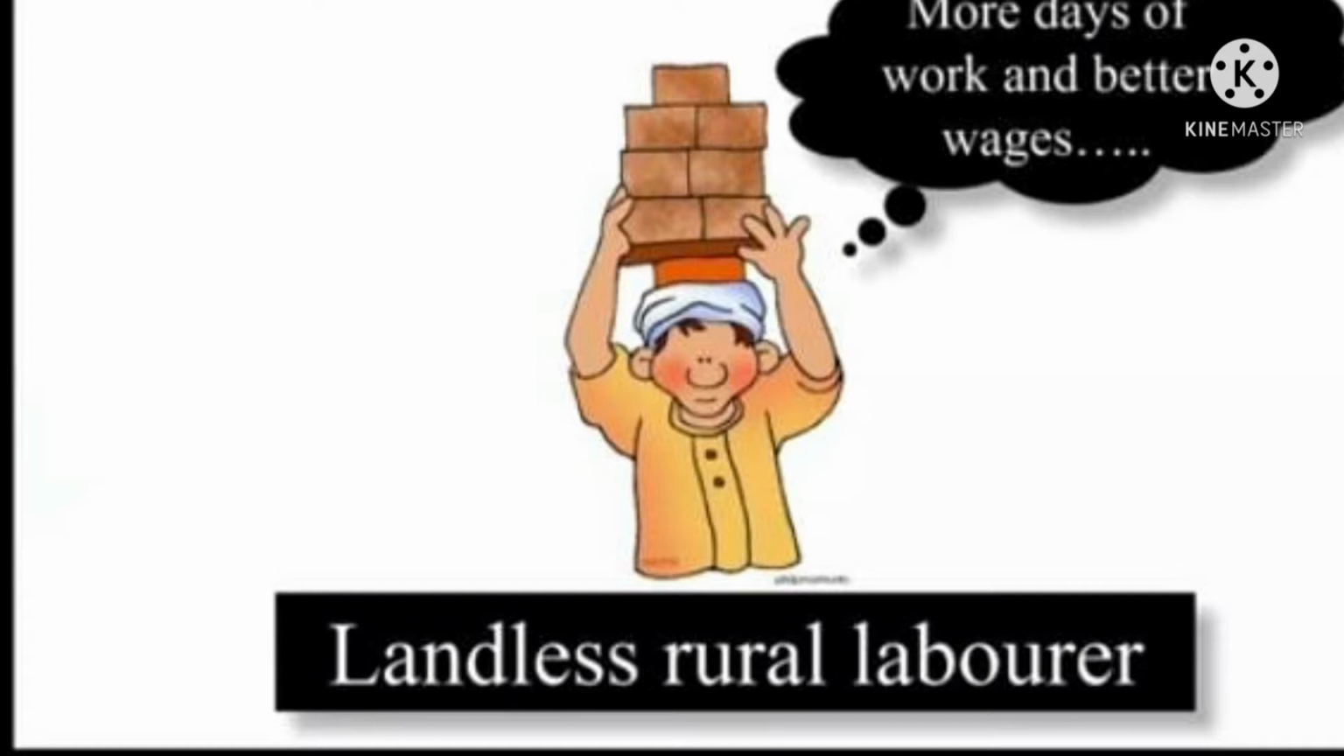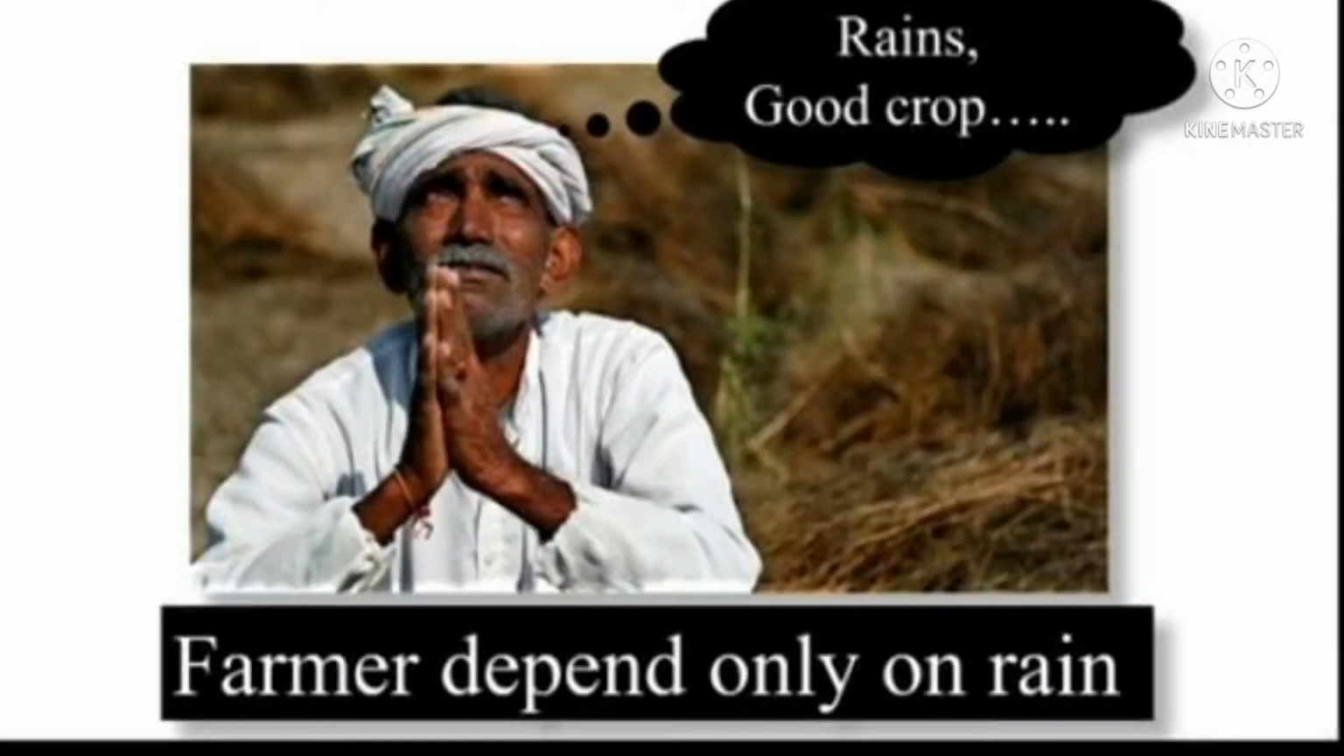This is the development of a landless rural laborer. Here is another farmer. This farmer depends only on rain. He wants the rains to come on time and get good crops, so that the crops grow well and give good profits, and his family can live happily, and he can give his children a better education and a better life. This is the farmer's thinking of development.